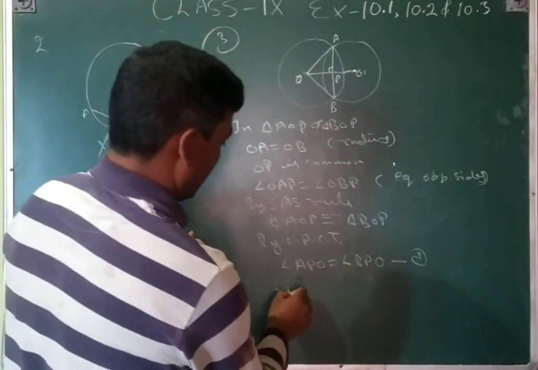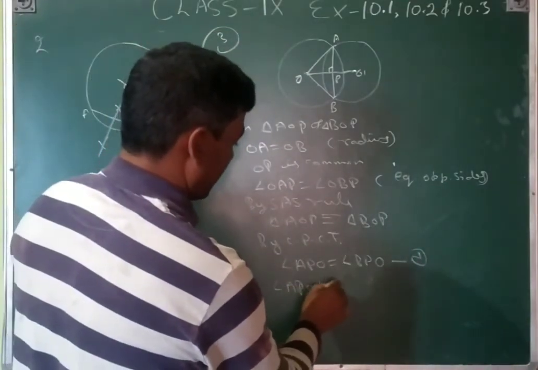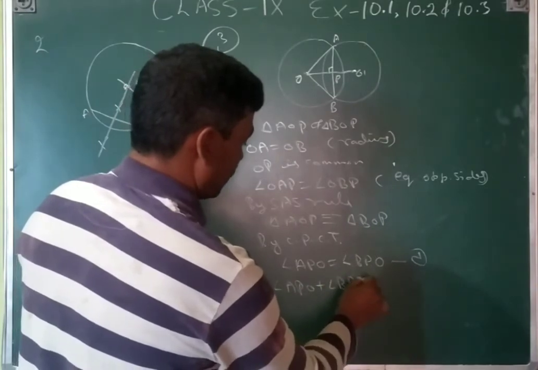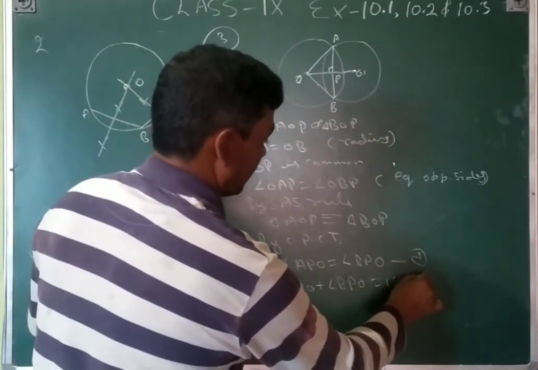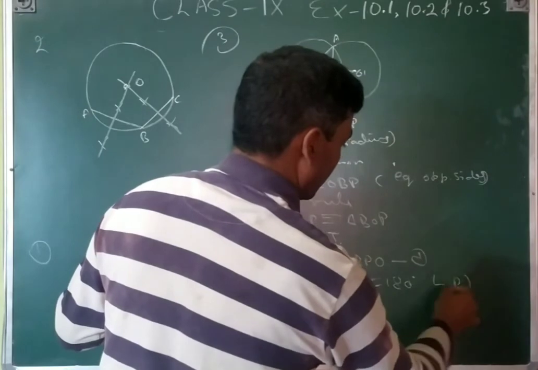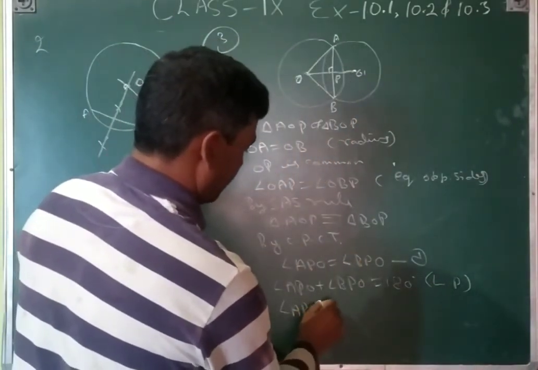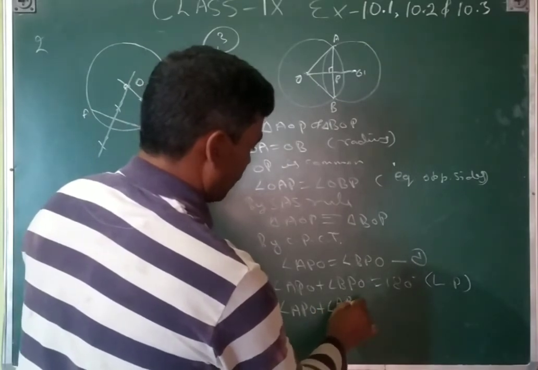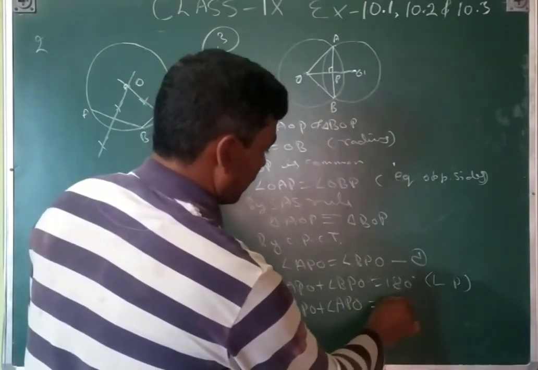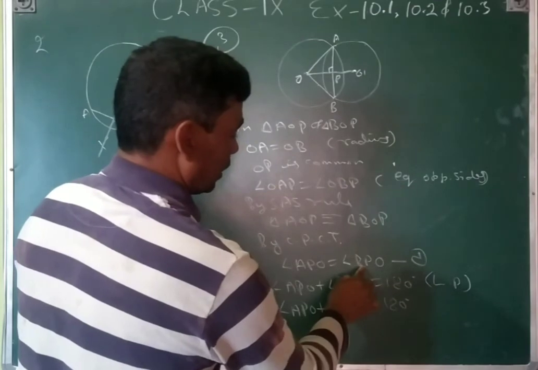Now angle APO plus angle BPO is equal to 180 degrees by linear pair. So angle APO plus angle APO is equal to 180 degrees, because both are equal.